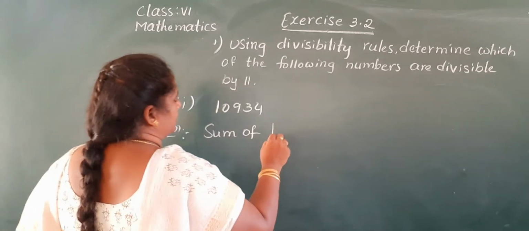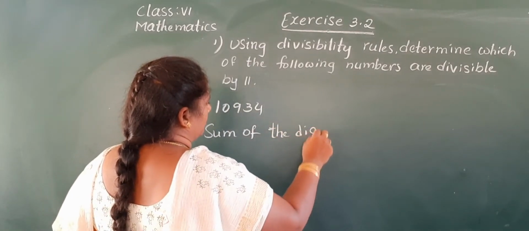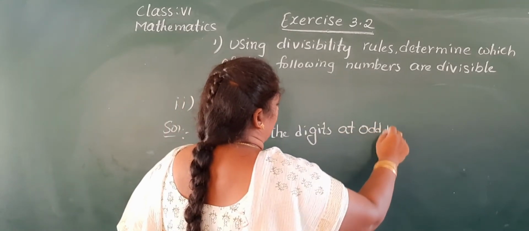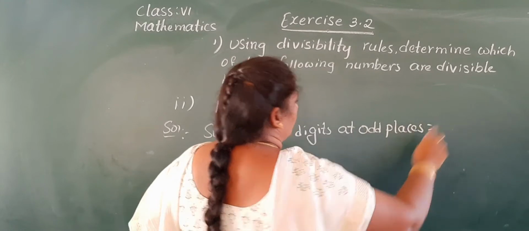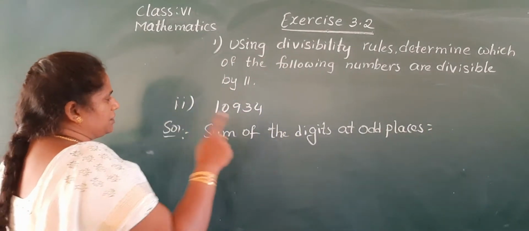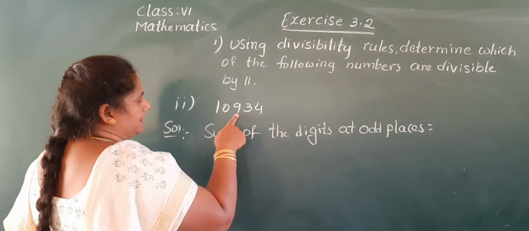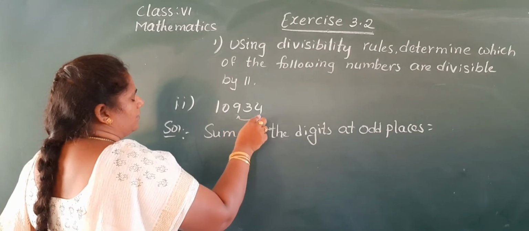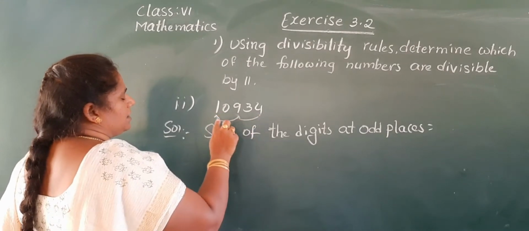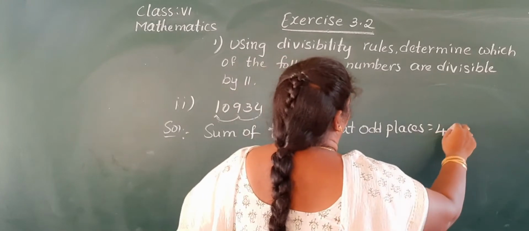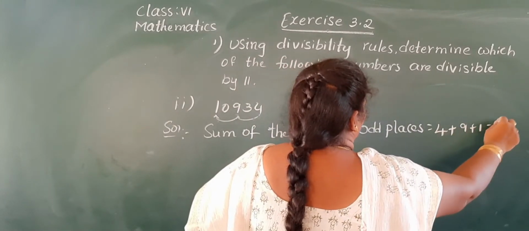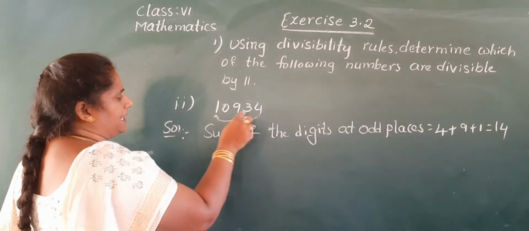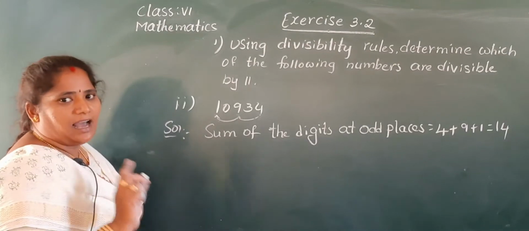Sum of the digits at odd places. First we will take odd places. Odd places, tell me: 1st, 3rd, 5th places. So the first place is 4. For better understanding, I'll keep it like this. First, third, fifth places: you have to add 4 plus 9 plus 1. So its answer is 14. You have to remember like this: first place, third place, fifth place. These are the odd places.